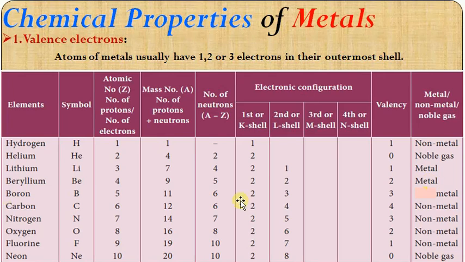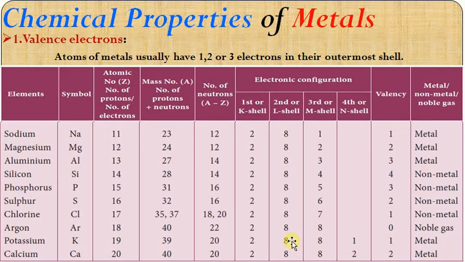Similarly, boron. It consists of 3 electrons in the last shell. So 1, 2, 3 electrons in the outermost shell. If any atom has these, we call them metals. If any atom possesses 4, 5, 6, 7, then we call it non-metals. Some more examples if you look at it.